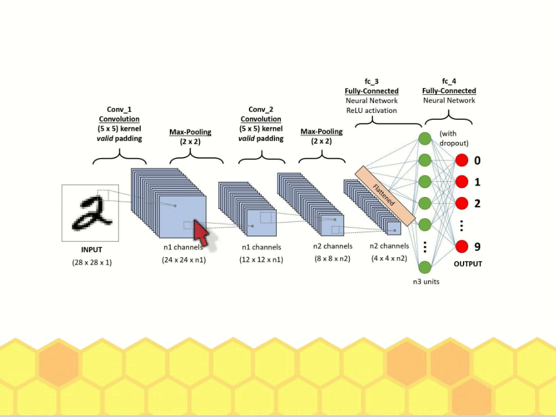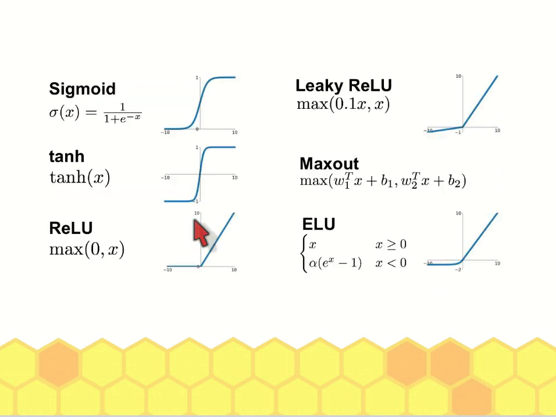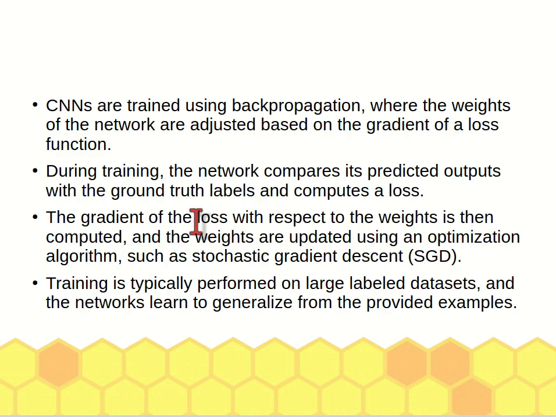So CNN is very good at image classification and any data that involves images.